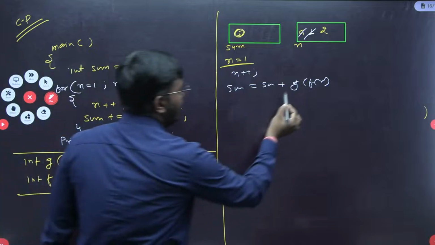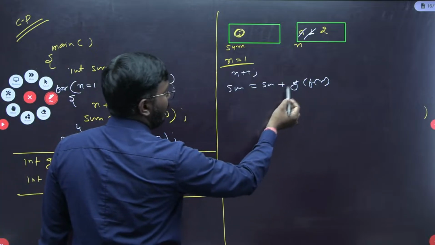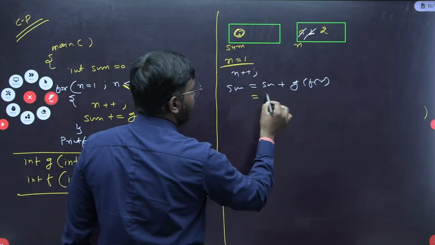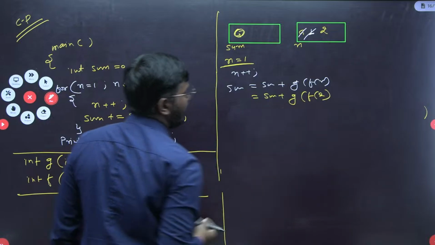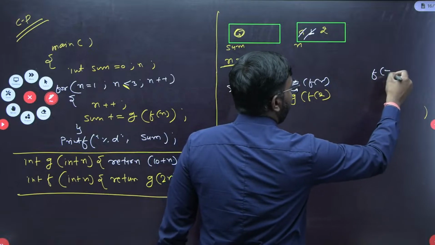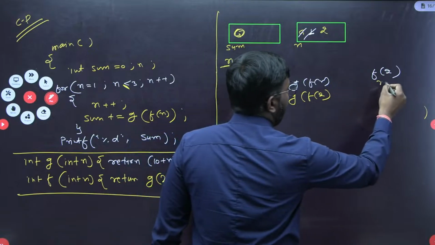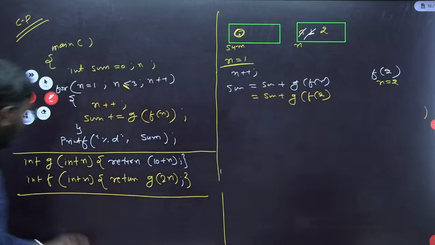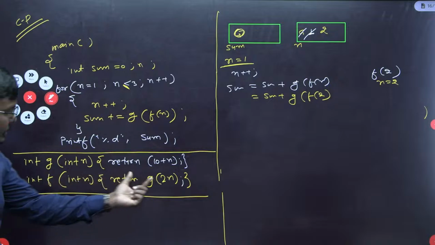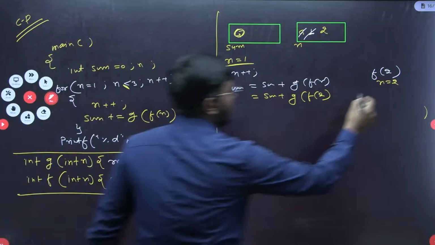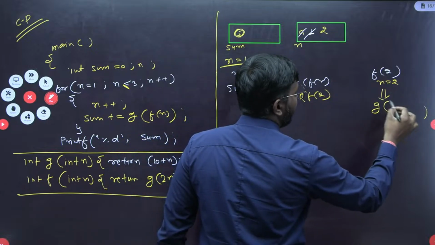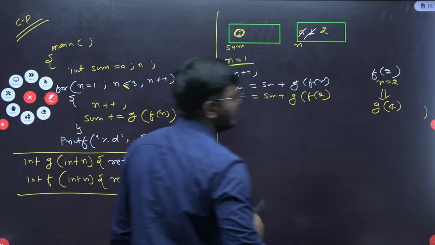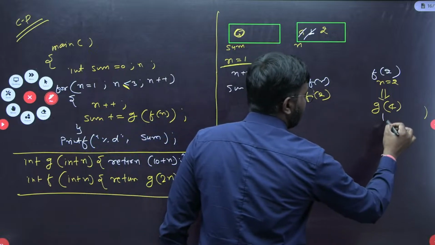Fine. Again, first find this value here. So we'll call f of n, which is equivalent to sum plus g of f of 2. What is f of 2 here? Here n is equal to 2. Now inside this f function, it is calling g of 2n, which is 4. Getting my point? So here now see this g of 4.